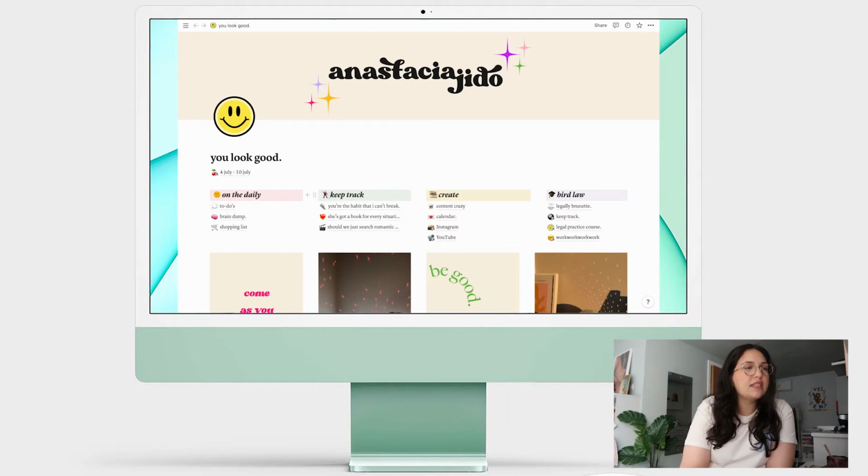And then here I have a section called keep track. So this is my habit tracker. This is books. And these are movies and TV shows. I'm gonna go into all of these after, just to show you guys, but this is just a quick run through.